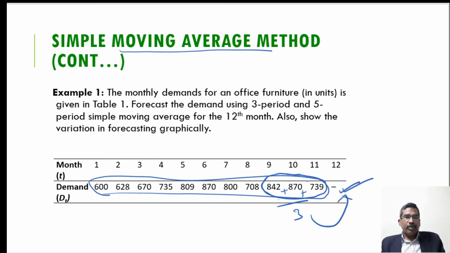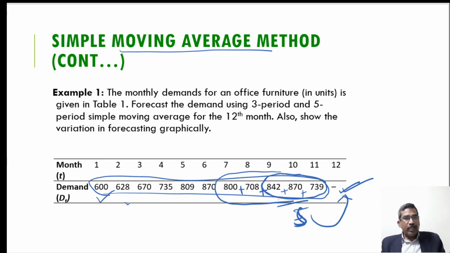If we use the 5 period moving average, we consider from the 7th period, that means 800 plus 708 plus 842 and so on, divided by 5 in place of 3, and this gives the forecast for the 12th period.